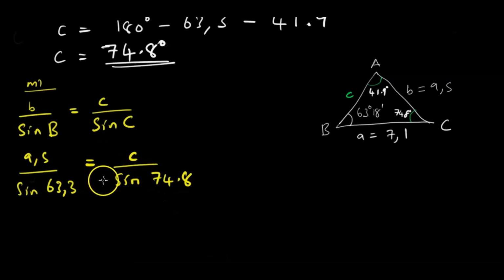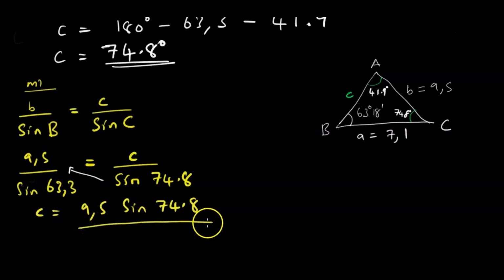If we do some cross multiplication, C is equal to 9.5 sine of 74.8 over the sine of 63.3. Our answer should be in one decimal place as shown in the question. We are just going to put this in our calculator. So we have 9.5 sine of 74.8.